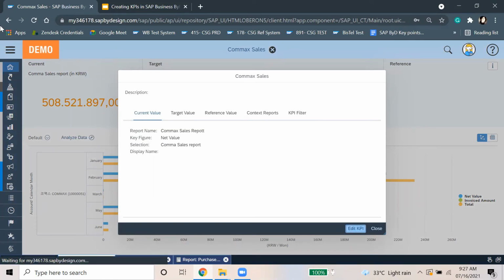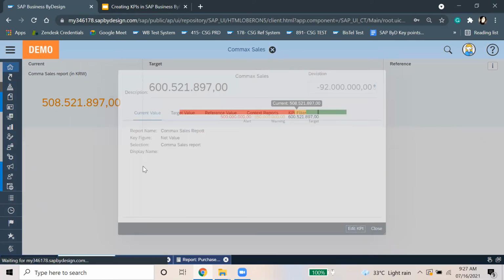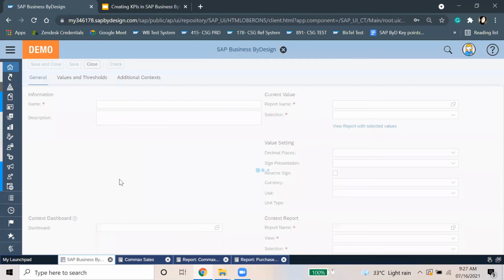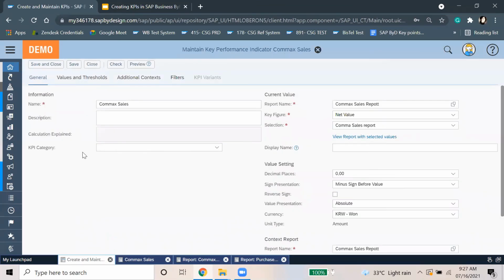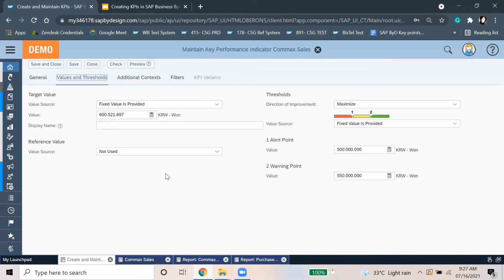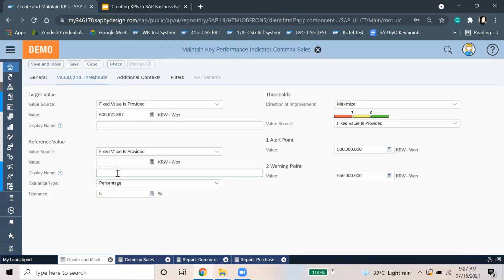Yes, we haven't taken any reference, because the reference value is here, which we have not used. If you have a reference value, you can use it. Can I use this reference value wherever we want?